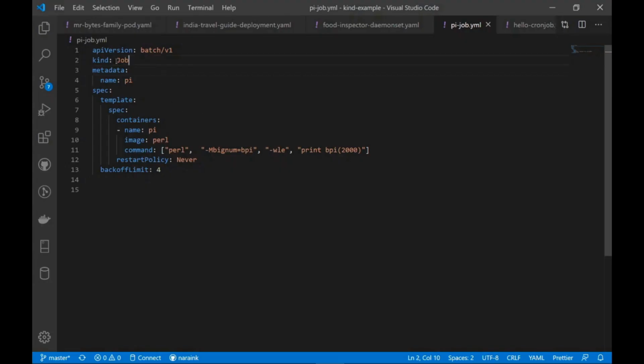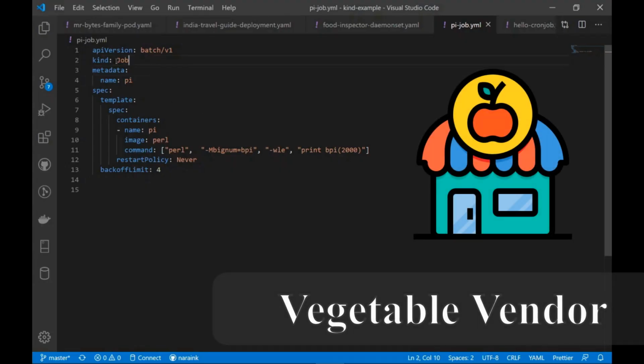The next component in our demo is a job. Just like any other Kubernetes resource, the kind has to be specified. Here the kind is job. And then we can additionally specify a name. Let's name it Pi. This particular job specification I picked up from the Kubernetes official website itself. It's a very simple job that actually uses Perl to calculate the value of Pi. And it will print it up to 2000 places, right?